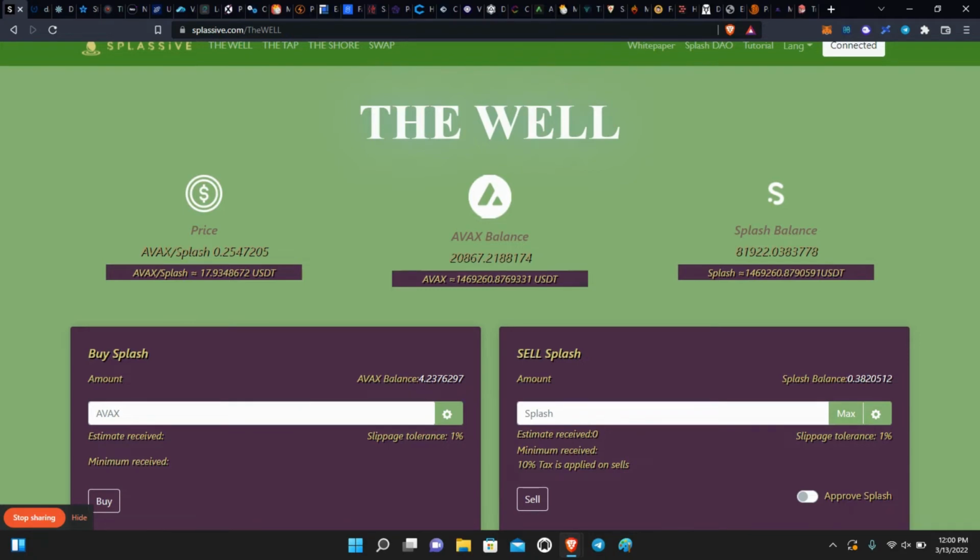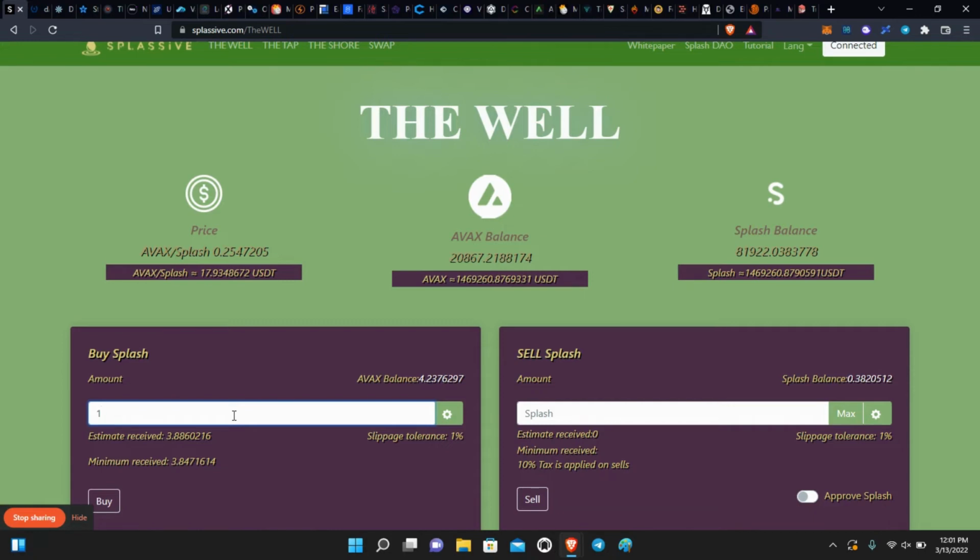You can't buy it on a regular exchange like PancakeSwap or anything like that, like you can with Drip. So you have to come in here, purchase your AVAX, tell it how much you want to use. See, I have AVAX in there. If I have 4 AVAX in there, 1 AVAX will get me right now only 3.88 Splash tokens, because I think AVAX right now is around $72.